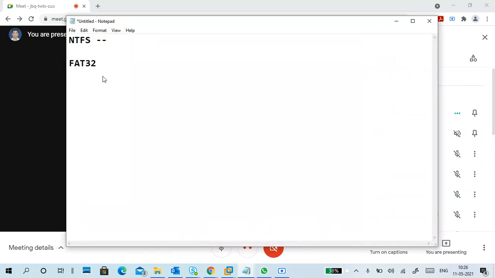So if you take FAT32, FAT32 is the maximum version of FAT. It supports 32 GB partition size. NTFS doesn't have that particular limitation starting only itself.